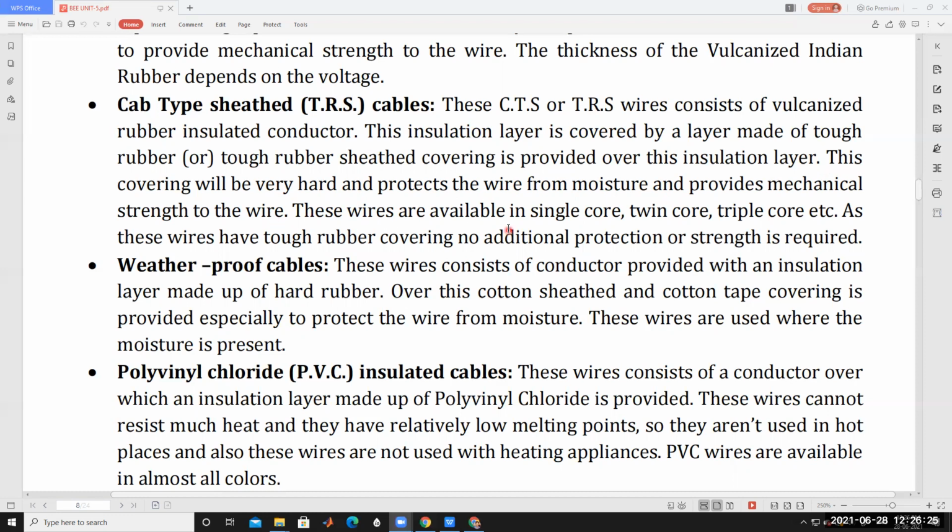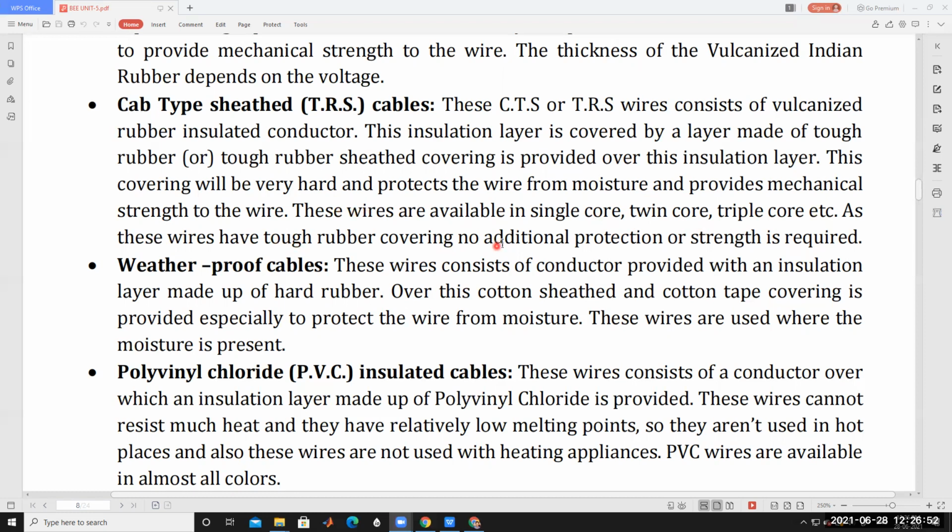These wires are available in single core, twin core, or triple core. As these wires have a tough rubber covering, no additional protection or strength is required.